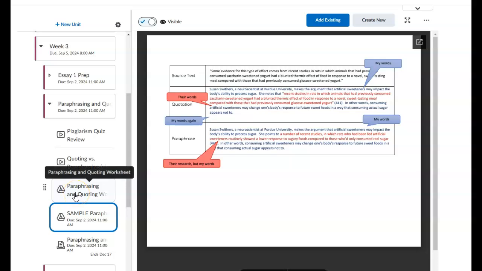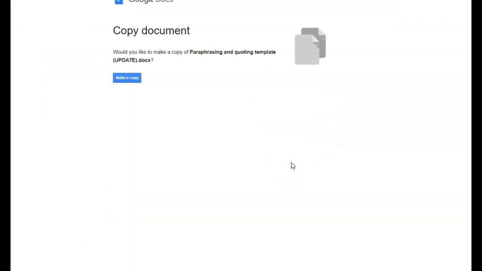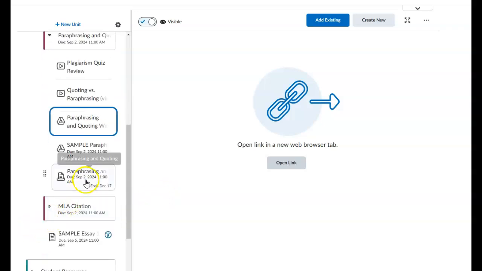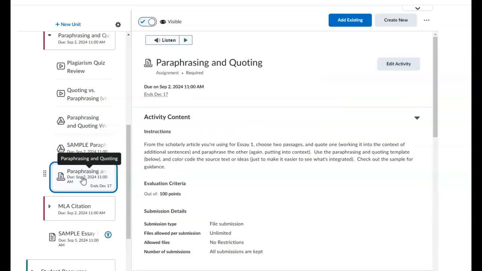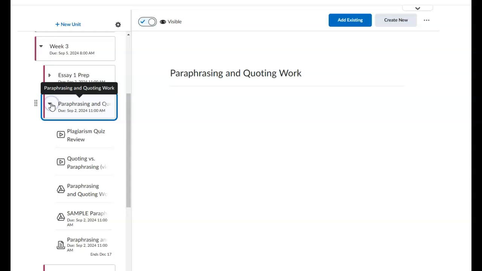As we did with the Essay 1 Prep document, if you open this link, it will once again ask you to put a copy in your Google Drive, okay? I will use these a lot throughout the course of the semester. It's just to give you sort of an organized way to do an assignment, so you don't have to format it from scratch, okay? And then, again, you're going to submit that here at the paraphrasing and quoting section, all right?